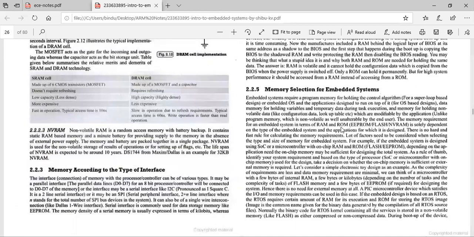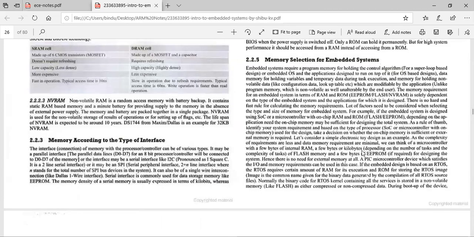Then we have memory selection for embedded systems. You have various types of embedded systems: small scale, medium scale, large scale, based on the applications we use. So how do you choose how many bytes of RAM and how many bytes of ROM are required for that particular application? Whether you use EEPROM or flash memory, all that kind of memory selection is done based on the embedded system. That is what is told here.